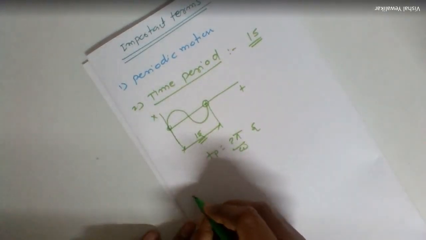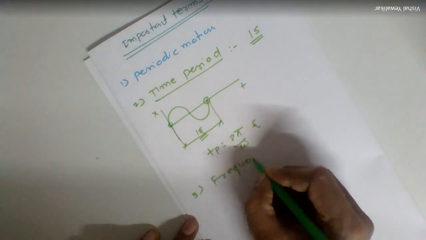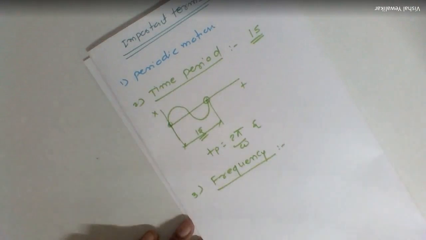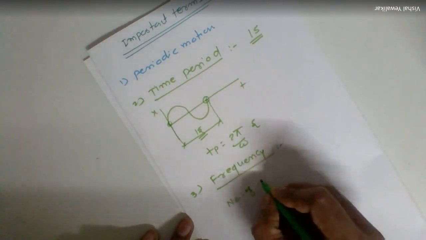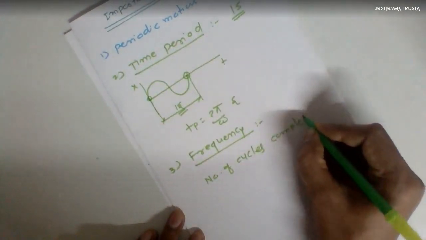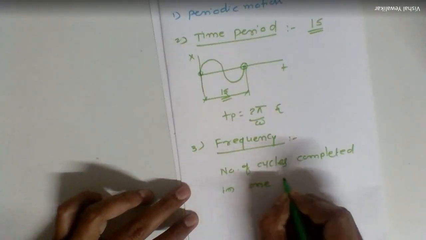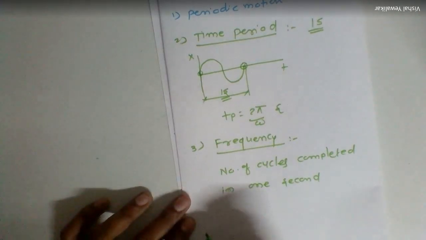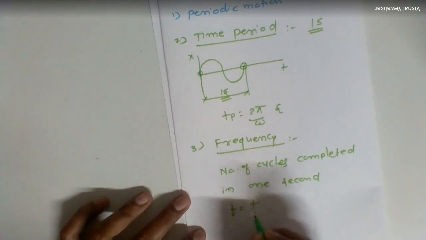Okay, so the third term is frequency. As we all know, frequency is nothing but the number of cycles completed in 1 second. And as we all know, there is an inverse relation between frequency and time period.